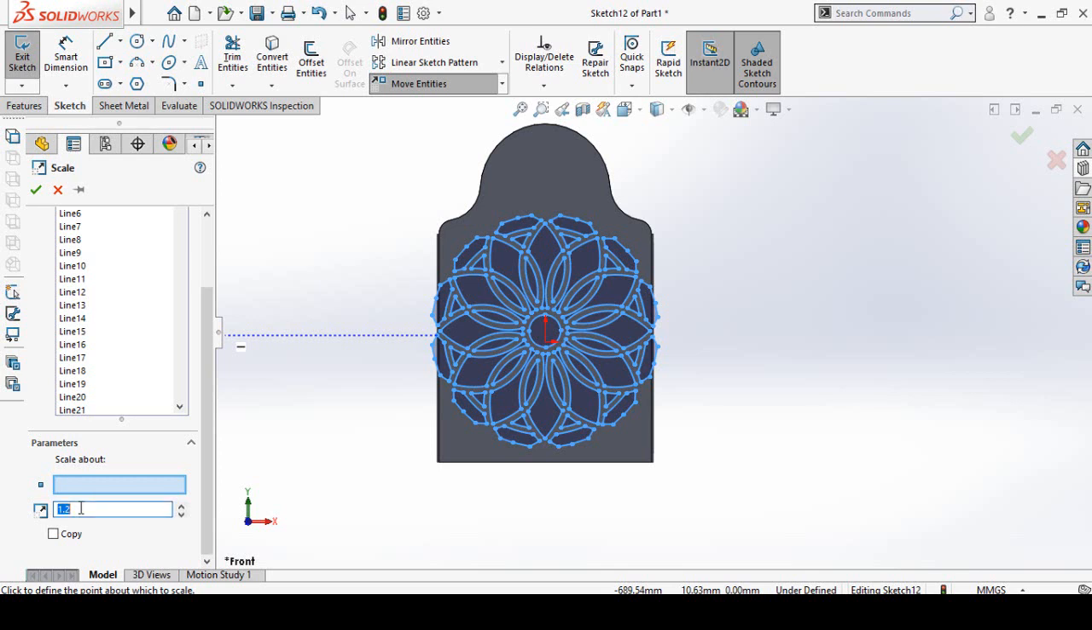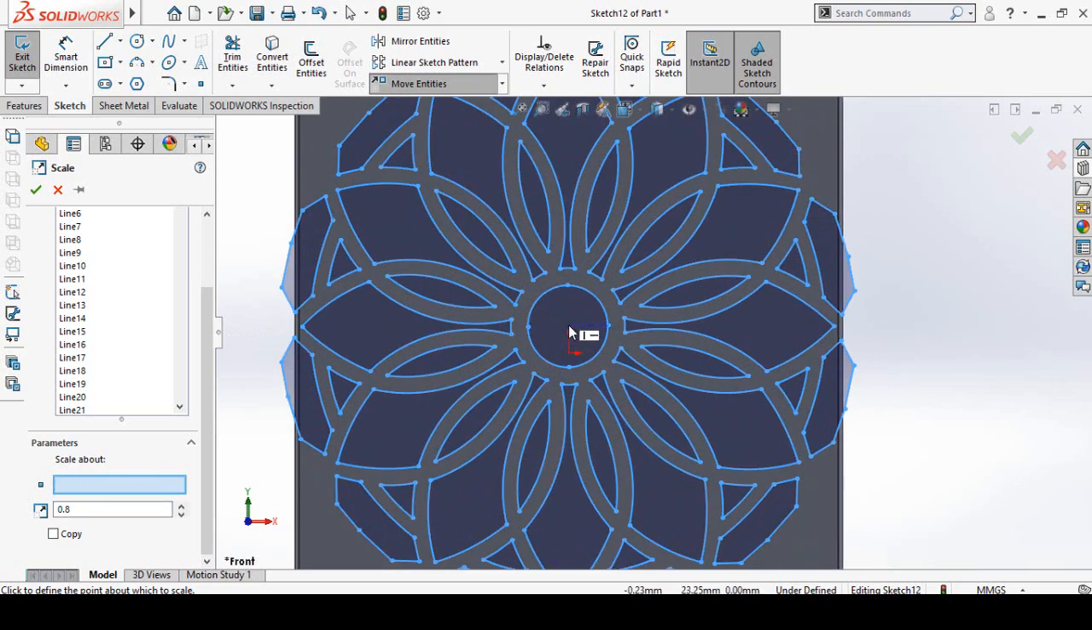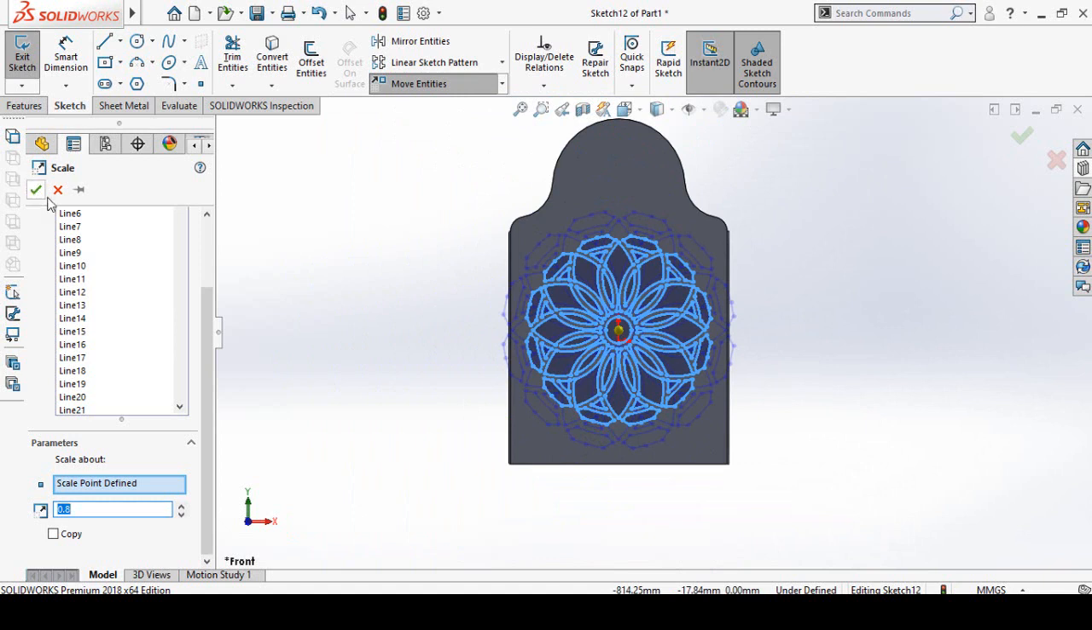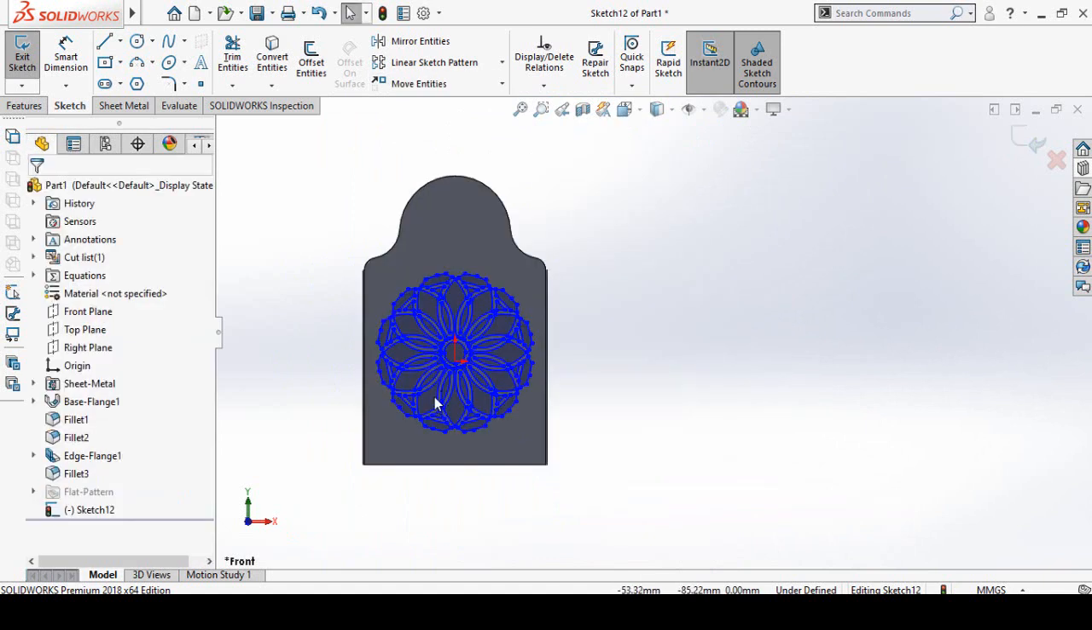Type here scale ratio 0.8. Then click on this scale about box and then select this point in the mid of this circle like this, and then press OK button. So this was the first step, and another step is that we have to add this art here.